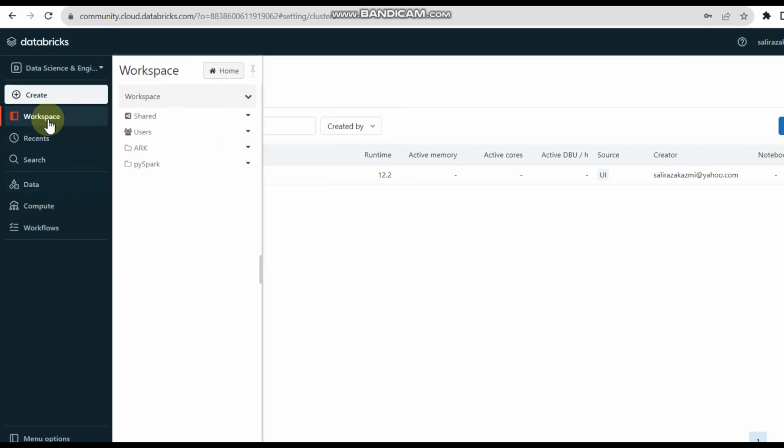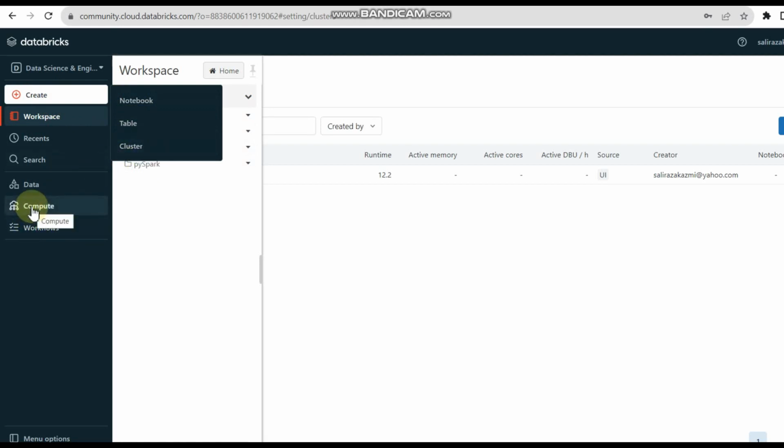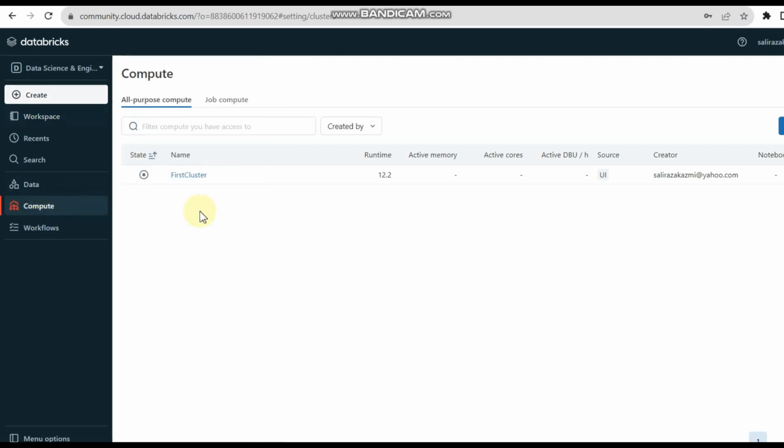And then in Workspace we can create folders, multiple folders, and even notebooks, tables, and clusters. So there are two ways, either we can go to Compute or we can create a cluster here. So let me go into Compute. I have one cluster already created, so I am creating another one for you.